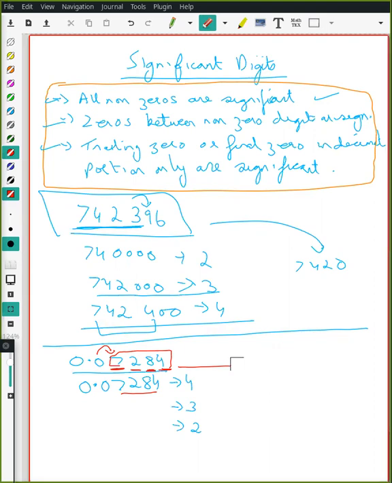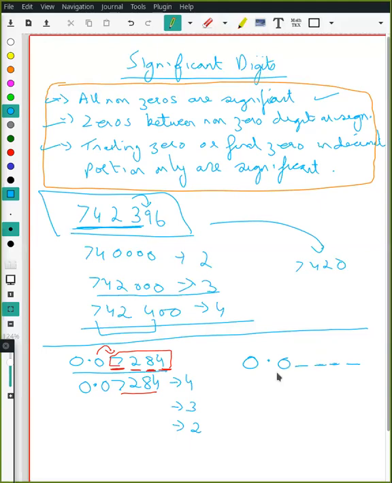Rajvi? Sir, could you once again repeat the answer for the 4 significant digits one? Same one, 0.07284. Okay, it will remain the same. Yeah, because see, it's very simple. Even if I have some kind of digits over here, ignore the 0 in the initial parts.